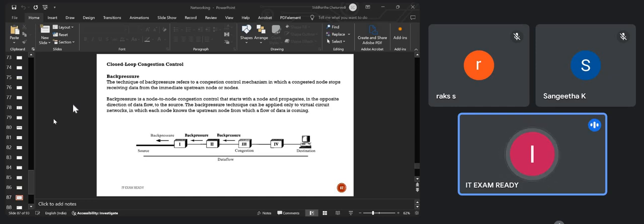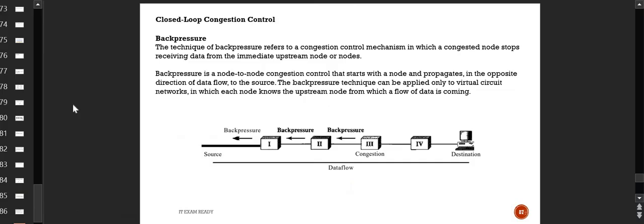The very first thing is back pressure. What is back pressure? You can see here a diagram where the source and destination are connected through routers 1, 2, 3, and 4, or the switches, whatever network devices are responsible for sending from source to destination.